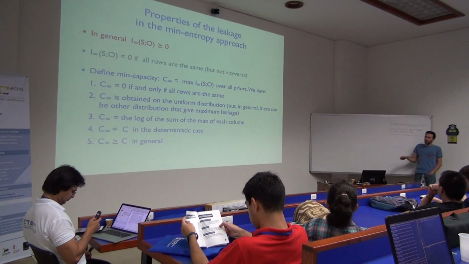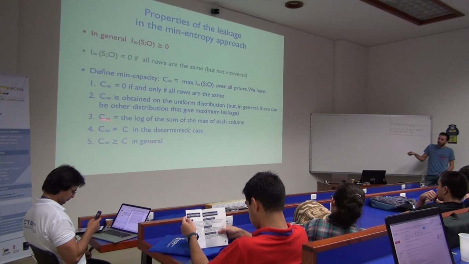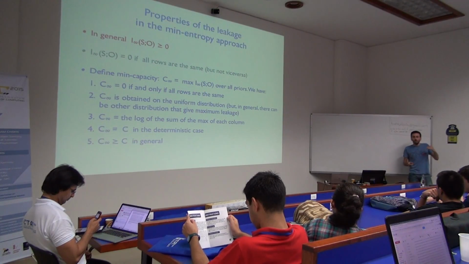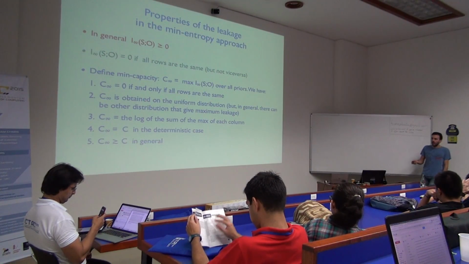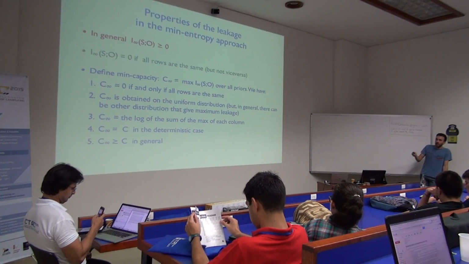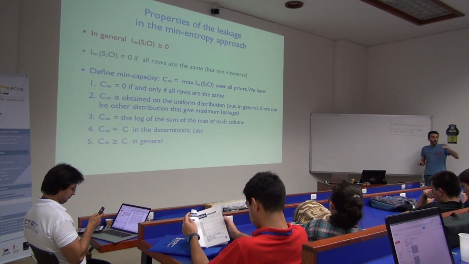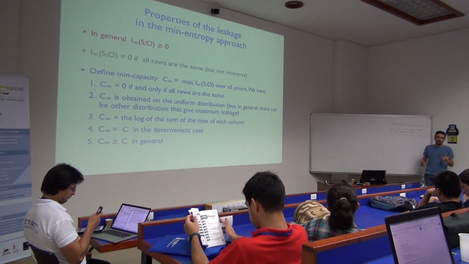Which is useful because this is easy to compute, while the other is harder to compute. So if I compute that, even if I don't care about mean entropy in particular, if I show that it's small, then I know that also Shannon capacity will be small, so I can indirectly provide a bound for the Shannon capacity.